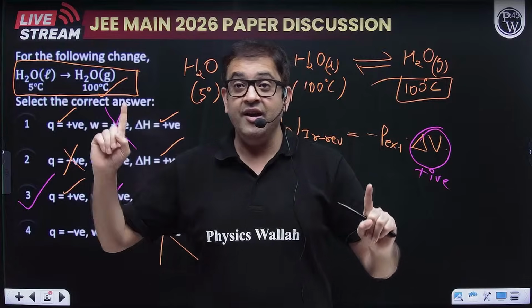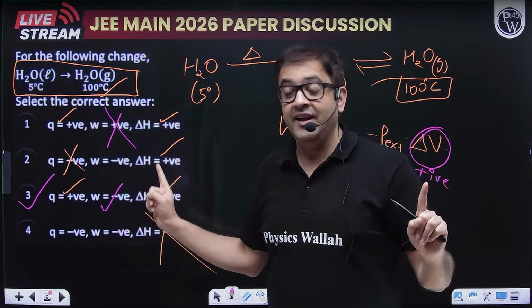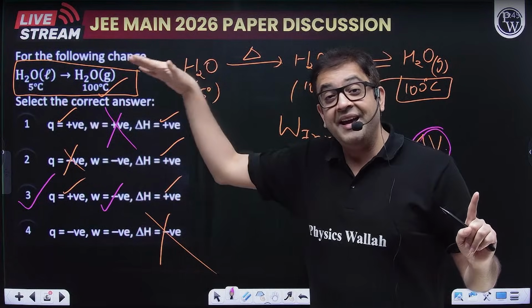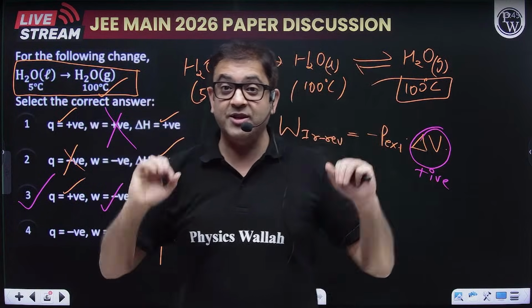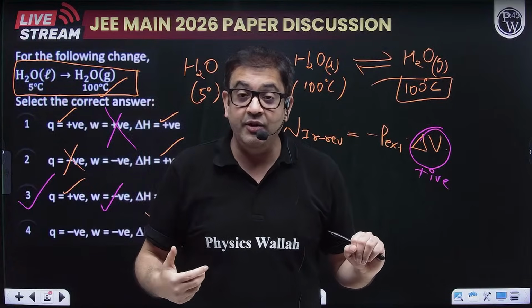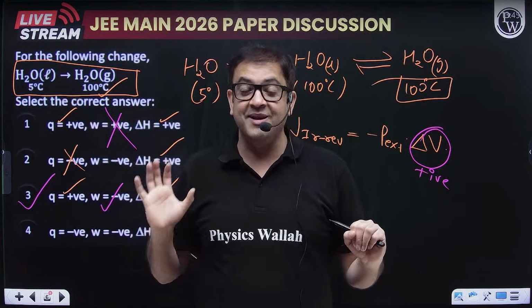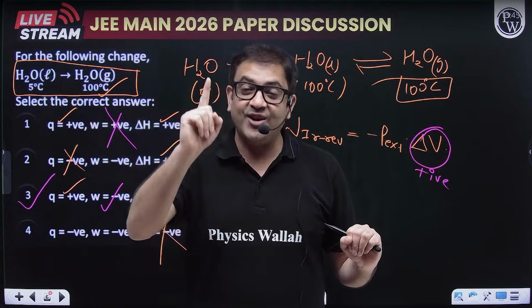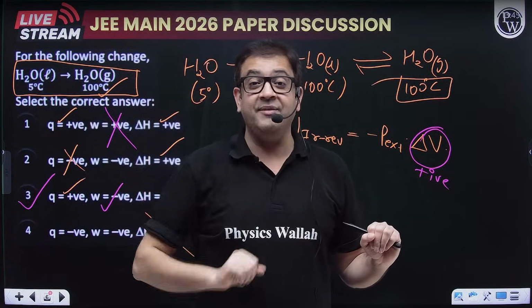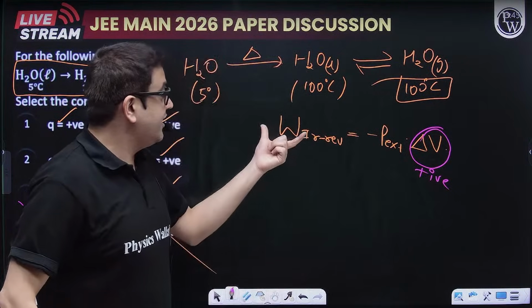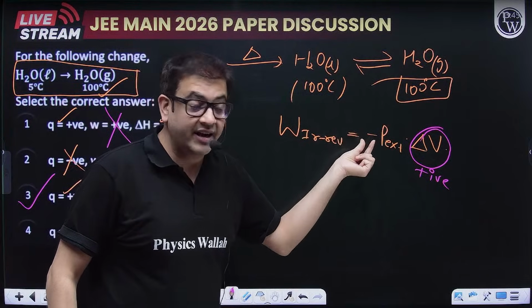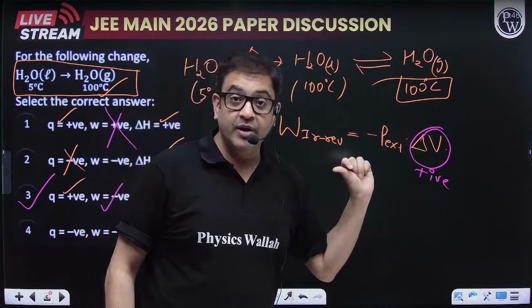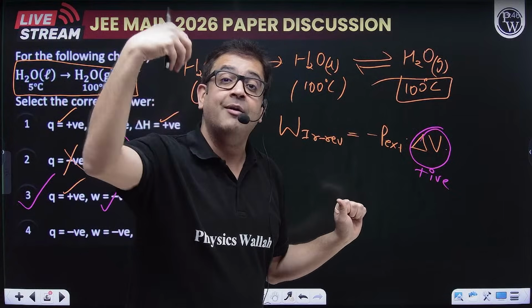So that's why while discussing, what did I say? Because phase transformation is taking place, the external pressure will be constant. So what work will you be subjecting to the system? Sir, it will be irreversible work. So think of the work separately. What is irreversible work? Irreversible work is work equal to minus P external times delta V, with this negative sign. Rather, it would have been reversible work.